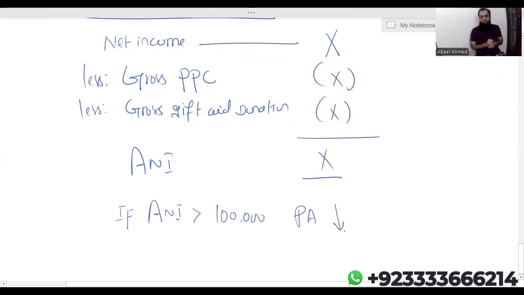We know that under Finance Act 2024, the personal allowance is 12,570, but it is available only to those individuals whose adjusted net income is either 1 lakh or less. If ANI exceeds 1 lakh, then that individual does not get the entire 12,570, it reduces.